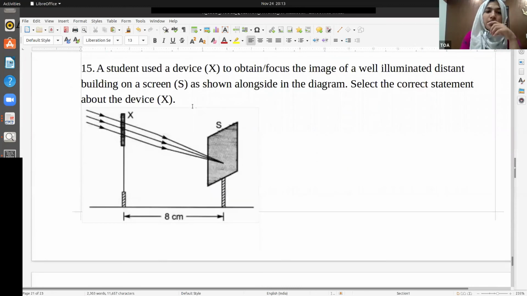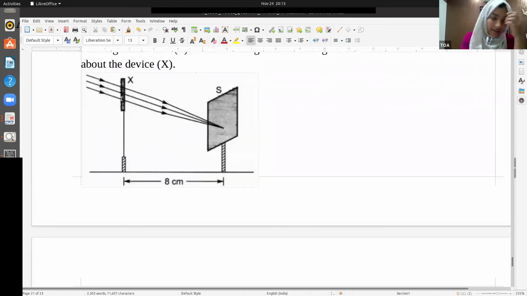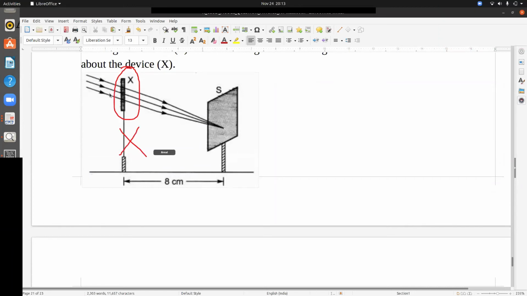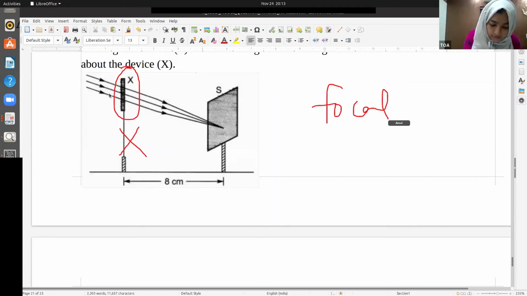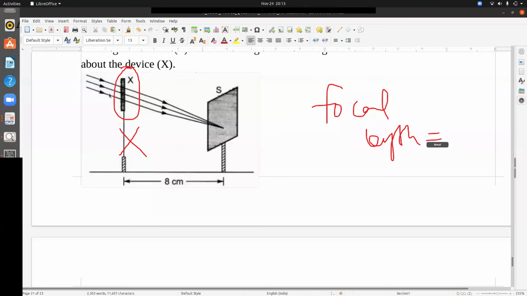A student used a device X to obtain the focused image of a well-illuminated distant building on a screen, as shown alongside in the diagram. Select the statement about the device. So this is the case. You should understand. They are asking, what is the object X? Convex lens. What about its focal length? 8 centimeter. Exactly, eight.